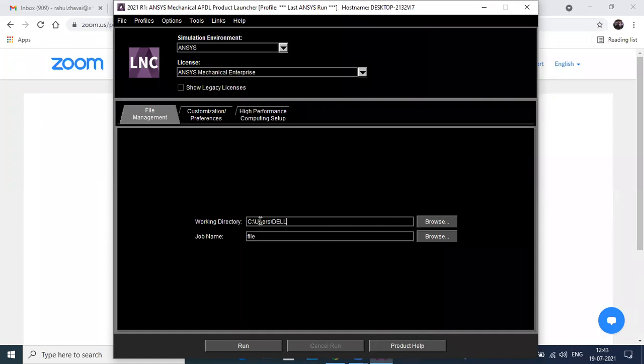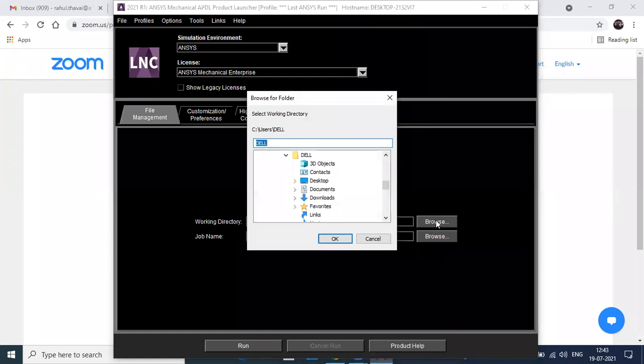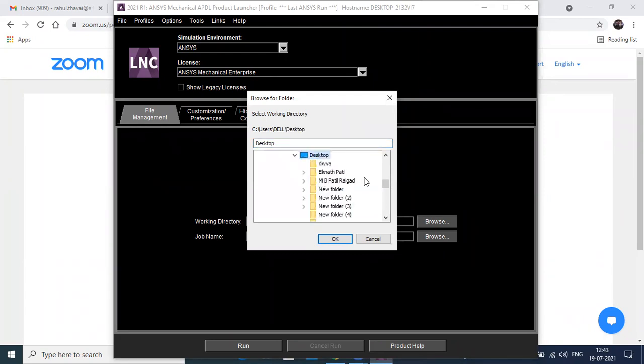This is the default directory which is given. If I want to store somewhere else, I will click on browse. Let's say I need to save this on the desktop, or in Downloads, in a folder called FEA lecture video.